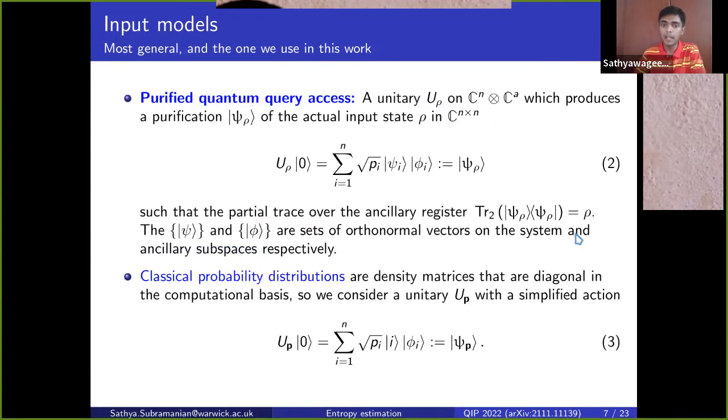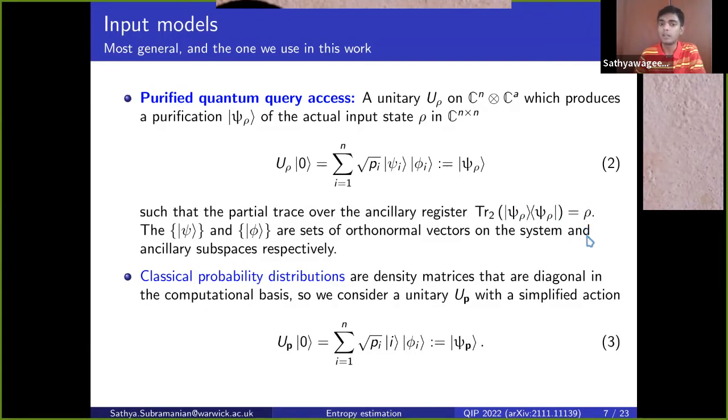The actual input model that we're more interested in this work is called the purified quantum query access model. What this model assumes is access to a unitary U_rho, which prepares a purification of an unknown density matrix rho. The right-hand side, the middle portion of equation 2, is the purification of the state rho, such that tracing out the second register gives you a copy of rho.